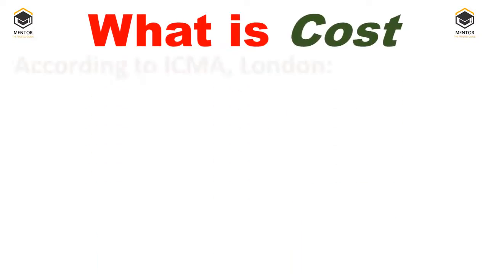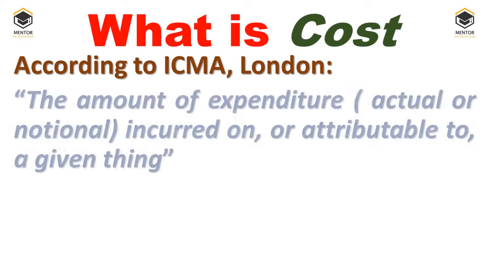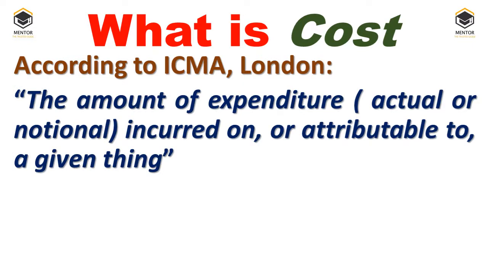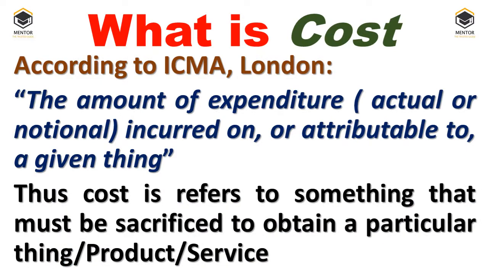So what is cost? According to ICMA Learner, the amount of expenditure, actual or notional, incurred on or attributable to a given thing is called cost. And further, cost can be referred to as something that must be sacrificed to obtain or to make or to manufacture a particular thing, product, or service. In the sense, cost refers to the summation of total expenditure. The most significant point is that it may be either an actual expenditure or a notional expenditure.